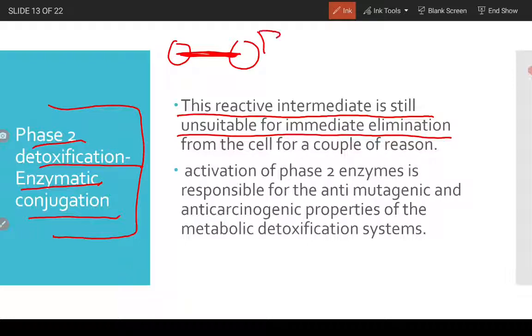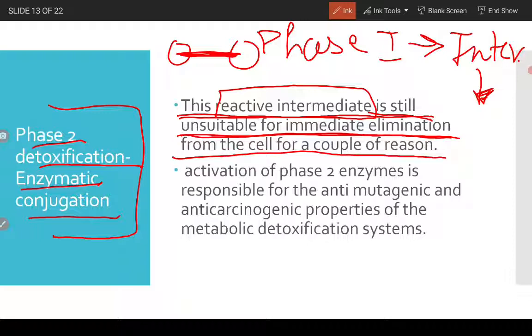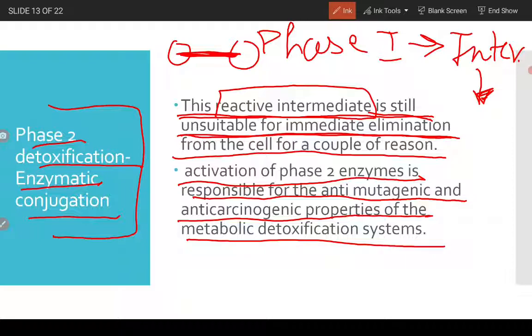So after phase 1, the intermediates that had been formed still could not be eliminated like that, right? These reactive intermediates are still unsuitable for immediate elimination from the cell for a couple of reasons. Activation of phase 2 enzymes is responsible for the anti-mutagenic and anti-carcinogenic properties of the metabolic detoxification system.